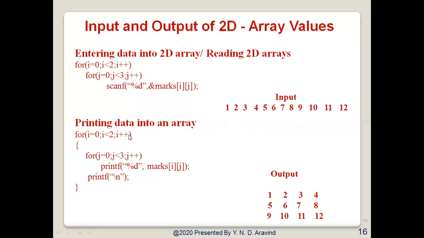Printing data from an array. For printing the data, I am using a for loop, and after that another for loop, and printf with percentage d of a[i][j]. Directly we can print each variable, and this for loop will execute this particular statement. Once j gets to a value beyond 3, then we will print a new line and then increment the i value. So this print statement will print the values in this particular format.